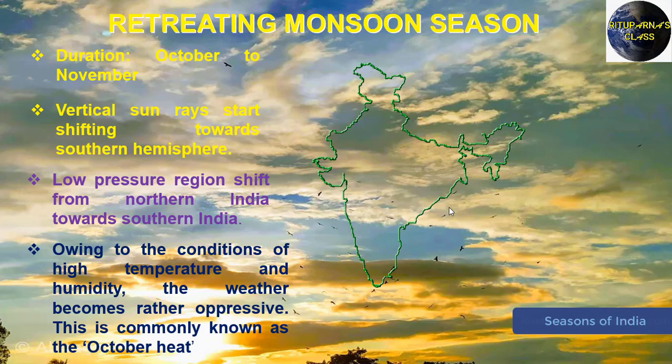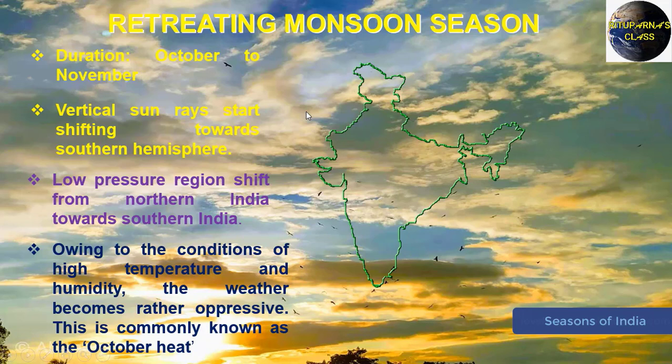After that we'll see the next season, that is the retreating monsoon season. Here you have to remember one thing: in the retreating monsoon season, the wind will depart from the country. So what is the duration of the retreating monsoon season? That is October to November. Now the next question: why are the winds going to retreat from the country?